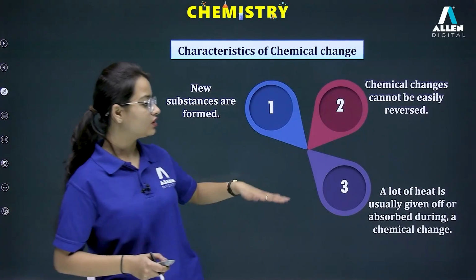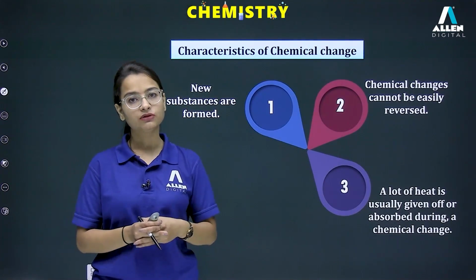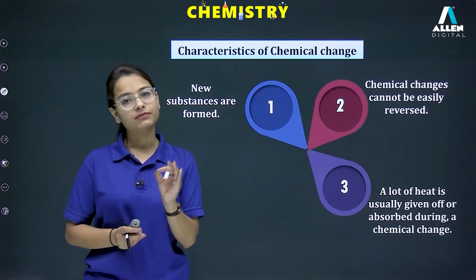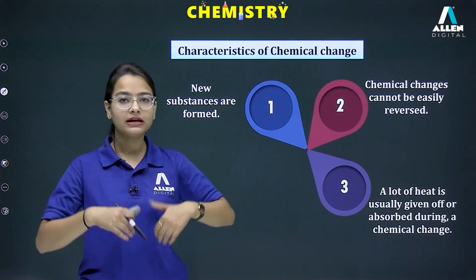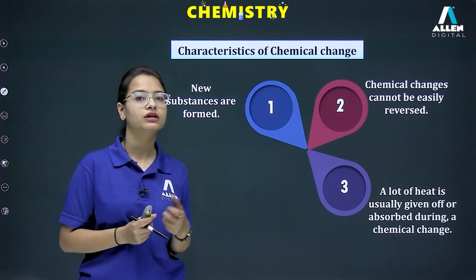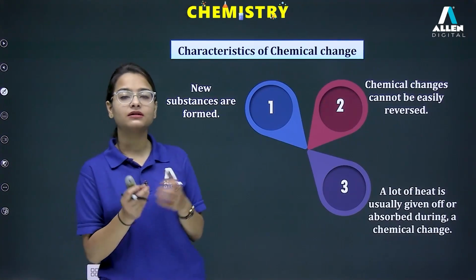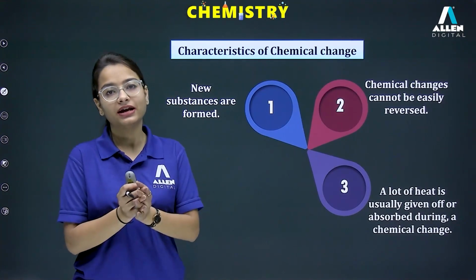Now next, a lot of heat is usually given off or absorbed during a chemical change. The interesting point is that in chemical changes, either the system released energy or the system absorbed some energy. Here, system means what? We are talking about reactants and products. That means the substances or matter involved in our chemical reaction.